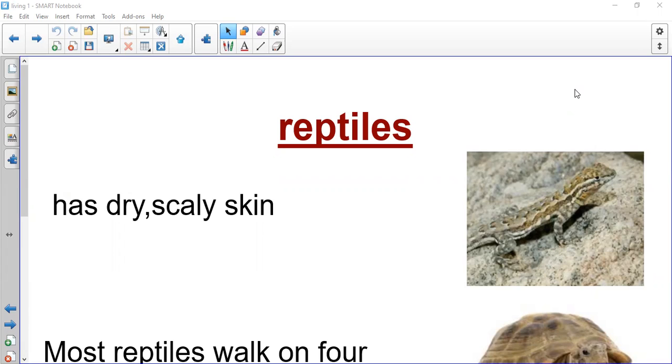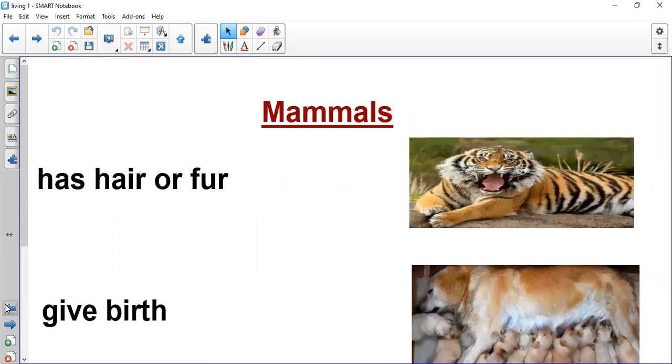Today we'll have a science session. At the beginning of the session, let's revise what we have covered last week. Last week, we spoke about the groups of animals, and we said that we have different groups of animals and they are not like each other. We started with the first group of animal. We said that it's mammal.